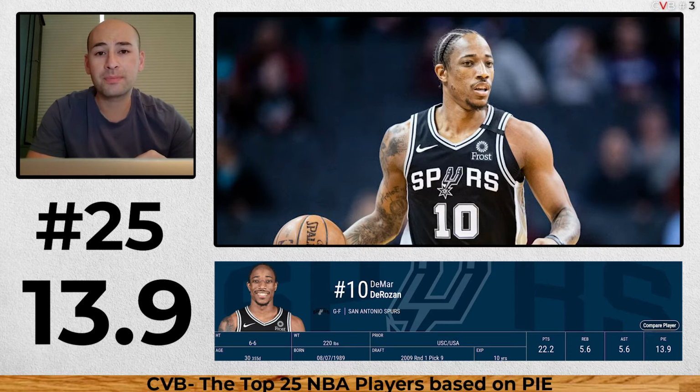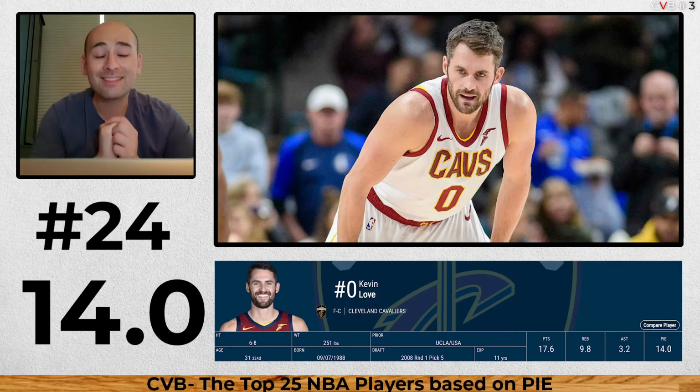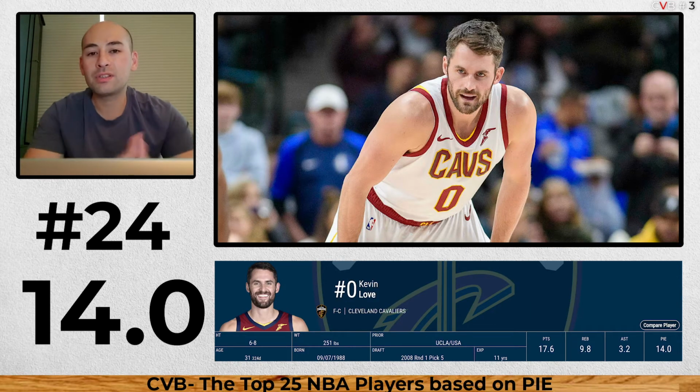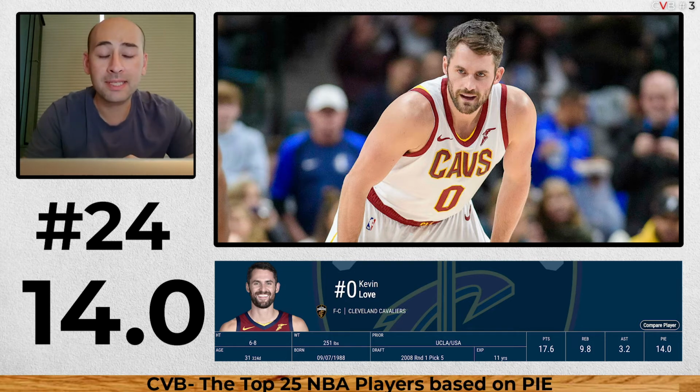He's having a great season on the Spurs, and yes, when you join the Spurs, your numbers will tend to drop, but his stats are still up there, and he does make a good impact on the game, more than people think this year, and more than I thought personally. So number 24 is Kevin Love. Kevin Love is just an overall sound player. Yes, he's on a bad team, but the PIE takes into account the overall stats of the game. So yes, the team is not doing well, but Kevin Love, as you can see from his stats, he just makes an overall impact. So at 14% of the pie, Kevin Love at 24.